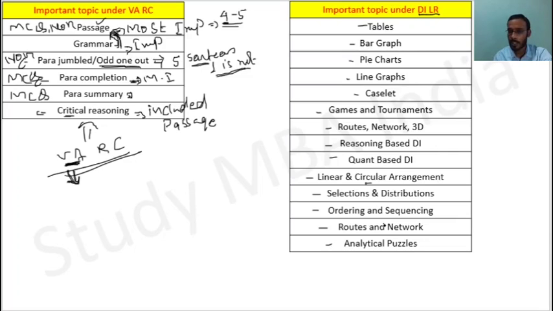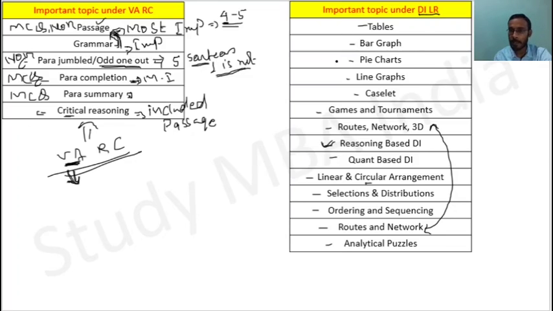Analytical puzzles. So routes and networks is here also. Sometimes questions come as DI and reasoning combined, which is basically the reasoning based DI questions, right?